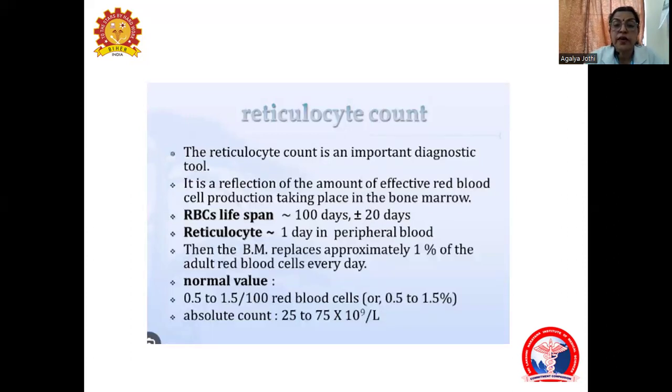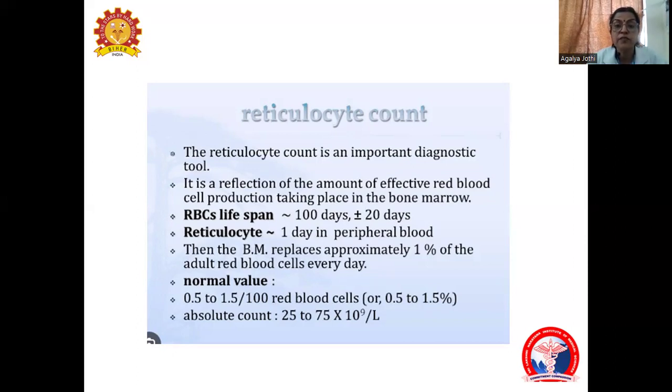Reticulocyte count is an important diagnostic tool. Knowing the count is important, as in case of anemia there is a reduction in the RBCs. So we would like to know about the production of the RBCs, which we can make out through the reticulocyte count. It is a reflection of the amount of effective red blood cell production taking place in the bone marrow.